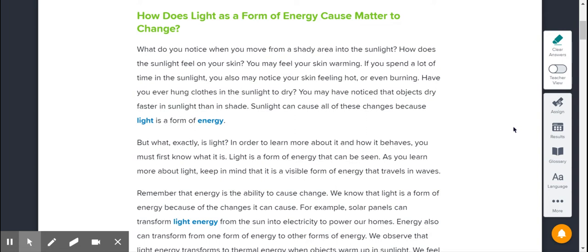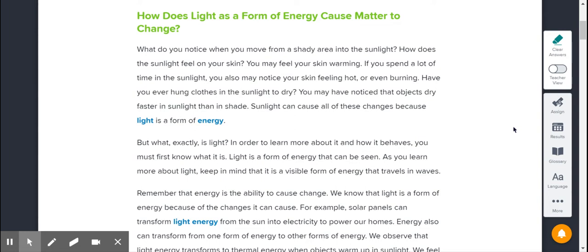All right. How does light as a form of energy cause matter to change? What do you notice when you move from a shady area into the sunlight? How does the sunlight feel on your skin? You may feel your skin warming. If you spend a lot of time in the sunlight, you may also notice your skin feeling hot or even burning. Have you ever hung clothes in the sunlight to dry? You may have noticed that objects dry faster in the sunlight than they do in the shade.